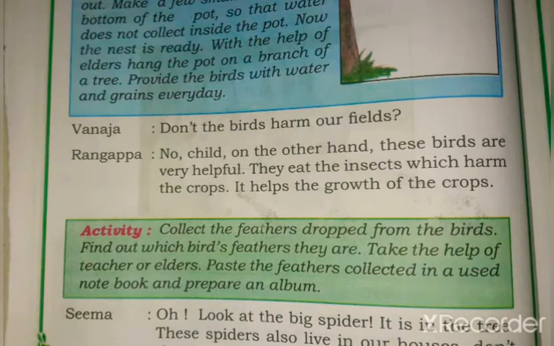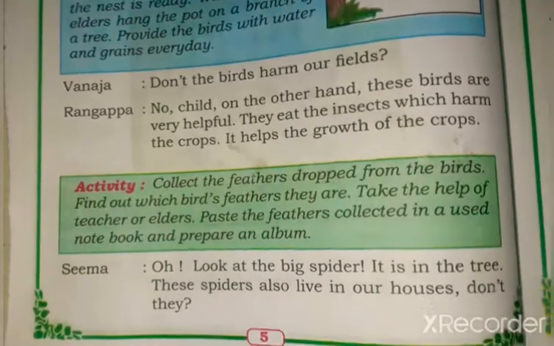Here Rangappa is replying that no child, it will not harm our crops. Instead, what will it do? It will eat the insects which harm our crops, isn't it? What will the insects do? They will eat and spoil our crops. So this bird will eat the insects, which helps in the growth of our crops. It is a good thing, isn't it?